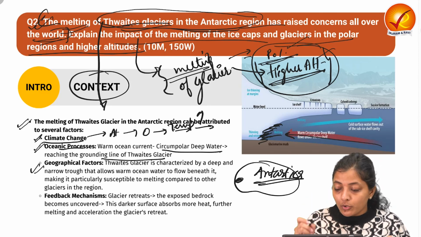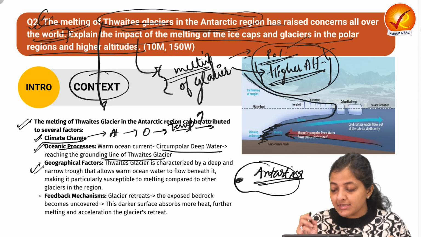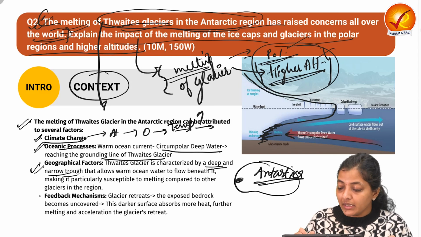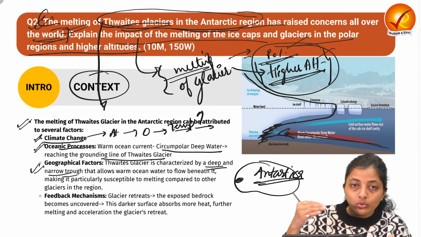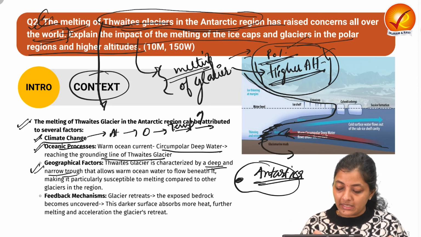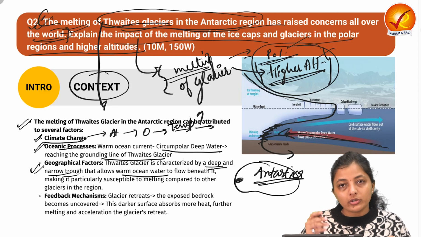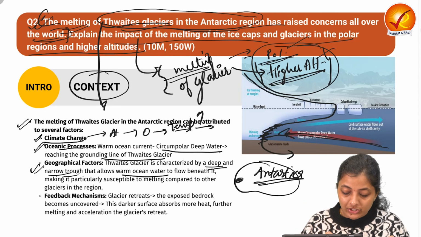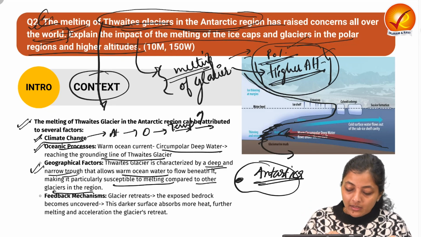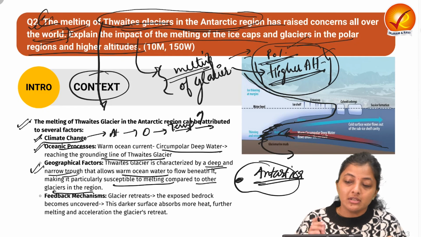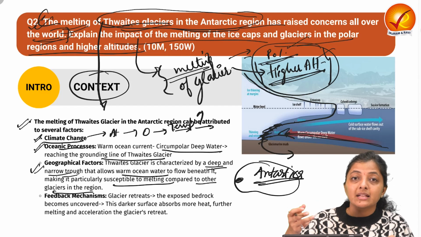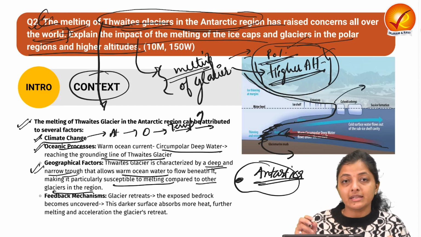Next is about the geographical factor. The shape of this Thwaites Glacier is such that the trough is deep and narrow, and it allows the warm water to hit the grounding line and helps in more and more melting. So that allows the warm water to flow beneath that particular glacier, making it particularly susceptible to melting as compared to any other glacier in the region.